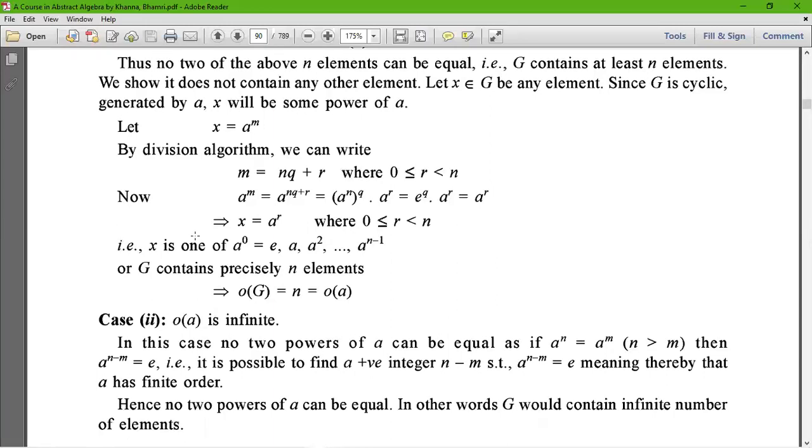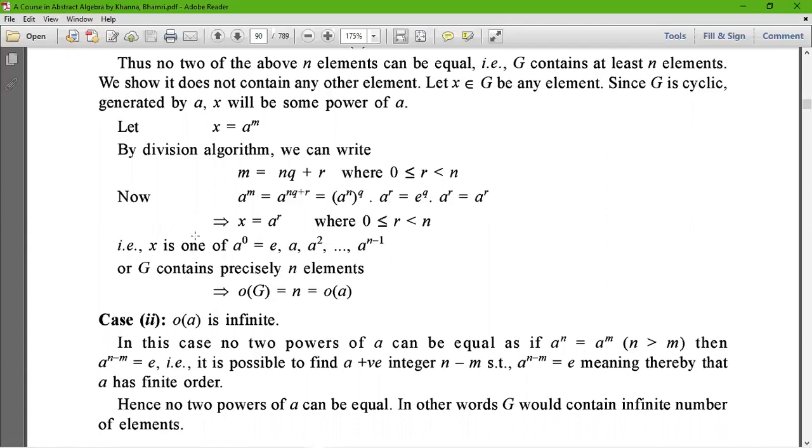Now the second part is to prove that if the order of a is infinite, in this case no two powers of a can be equal. As if a to the power n equals a to the power m, n greater than m, then a to the power n minus m equals e. That is, it is possible to find a positive integer n minus m such that a to the power n minus m equals e, meaning thereby that a has finite order.